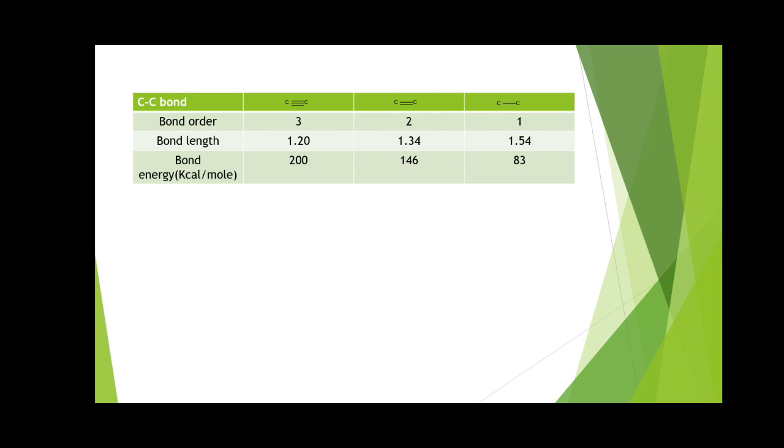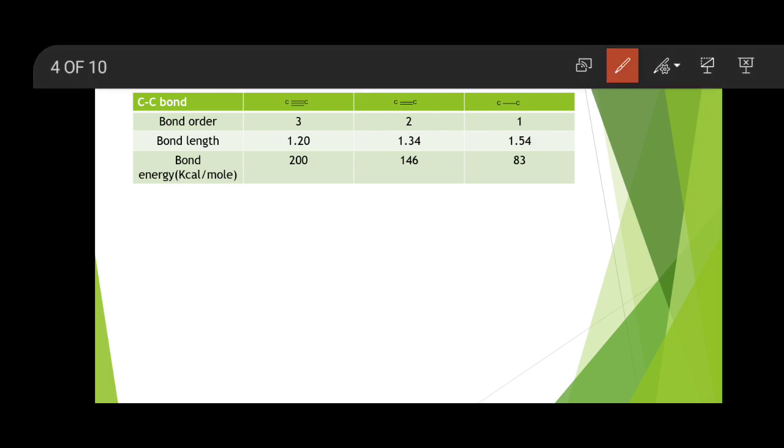That means it is much lesser as compared to the triple bond, and therefore the bond energy of a carbon-carbon triple bond is larger than that of a carbon-carbon single bond. Did everybody understand that? This table gives us brief information about bond order, bond length and bond energy.